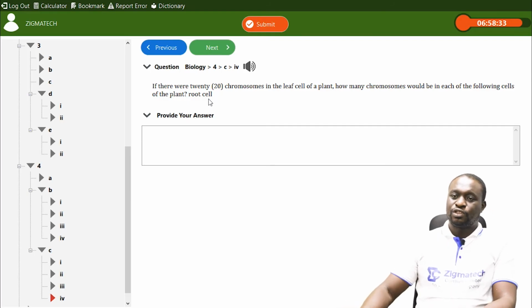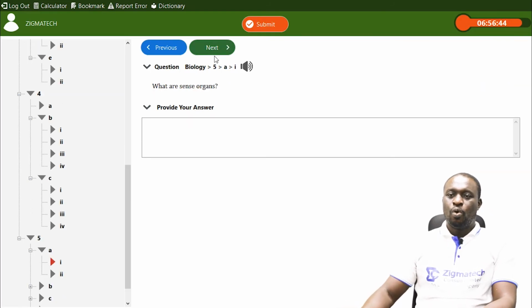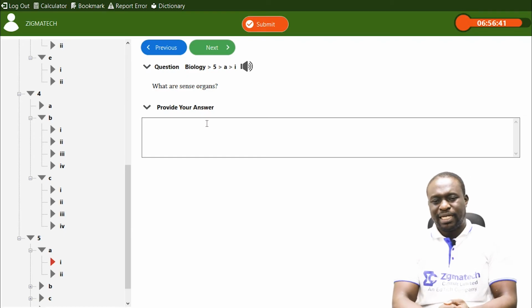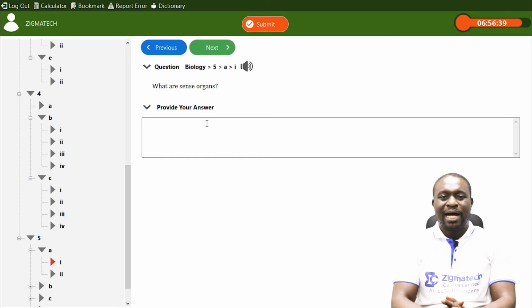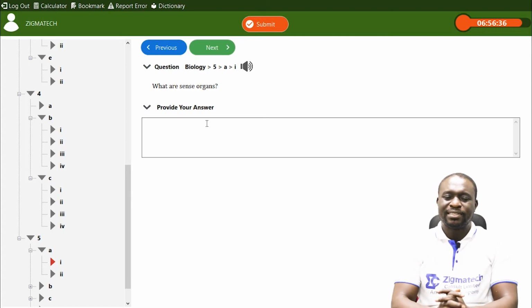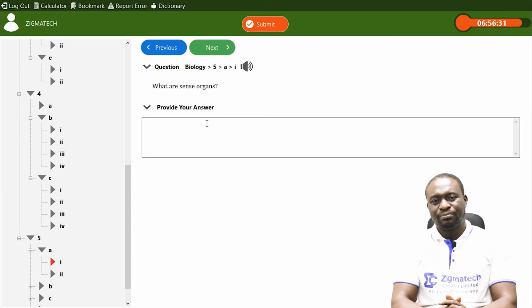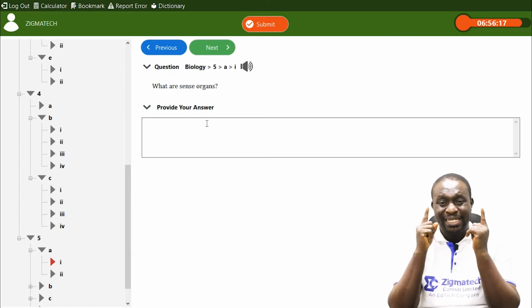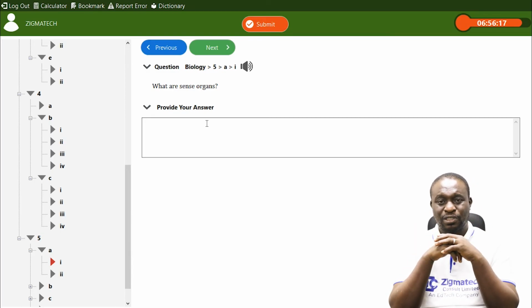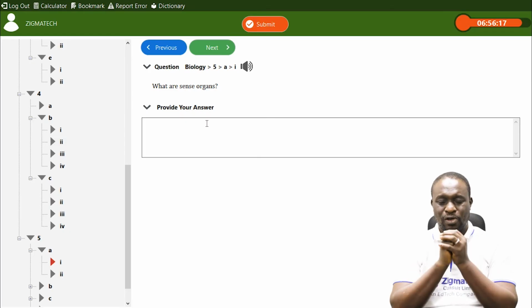Now, that brings us to the next question. What are sense organs? That's question 5. What are sense organs? Sense organs are actually organs that possess sensory cells. These sensory cells receive impulses and transmit impulses to the brain, which the brain interprets and sends a response back to the effector organs.